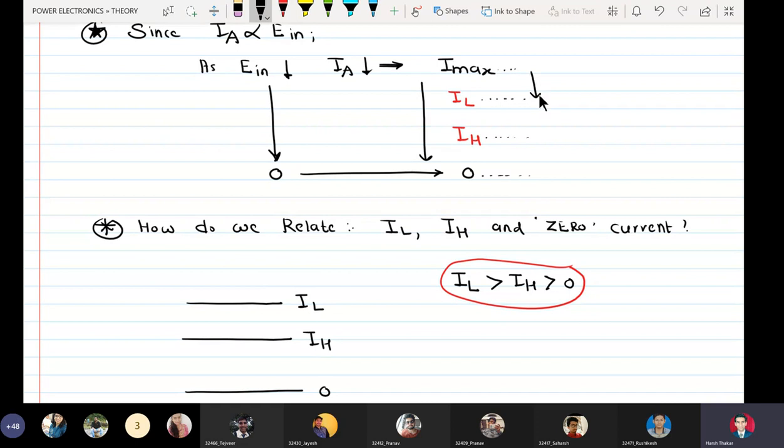From IL up to I max, it is latched during the turn on process. From I max down to IH, it is latched during the turn off process. This is already discussed before, and definitely below IH it is blocked.